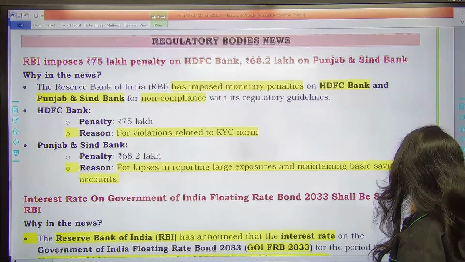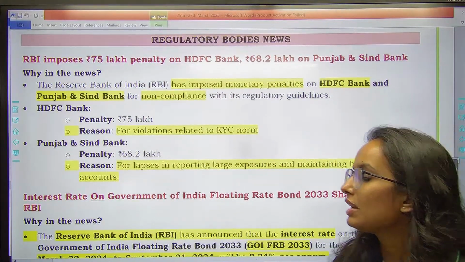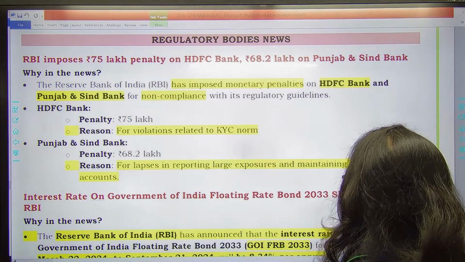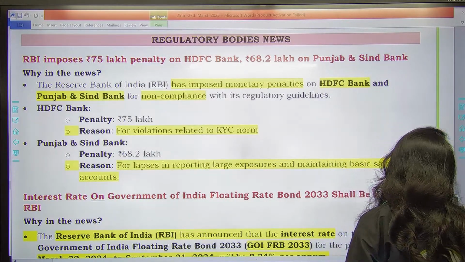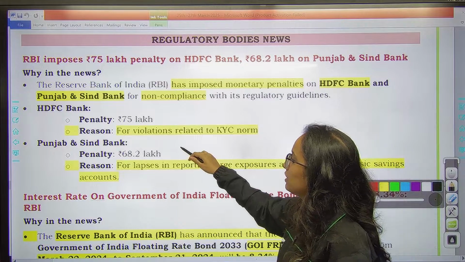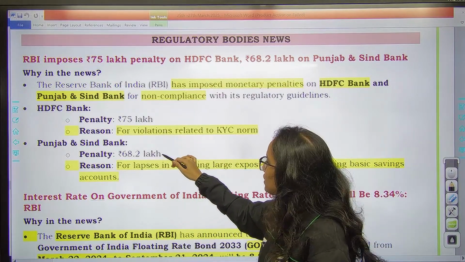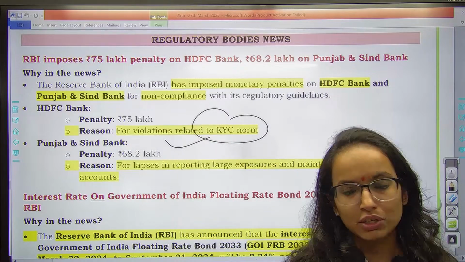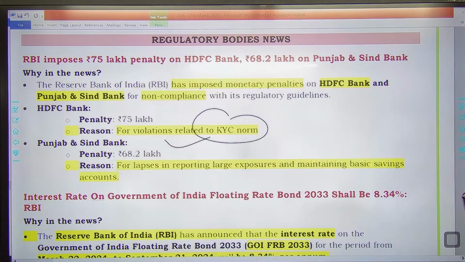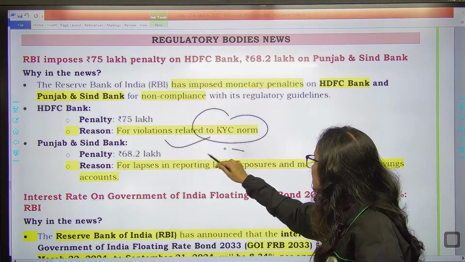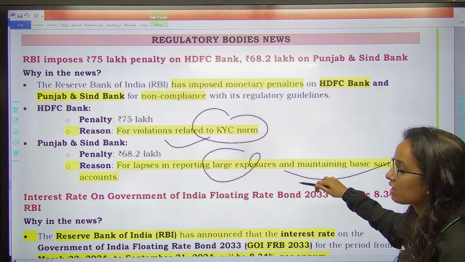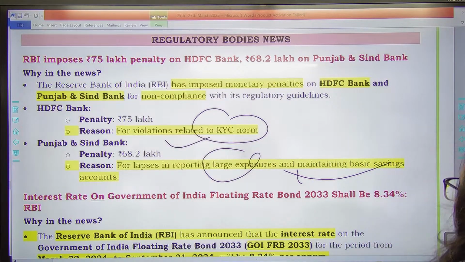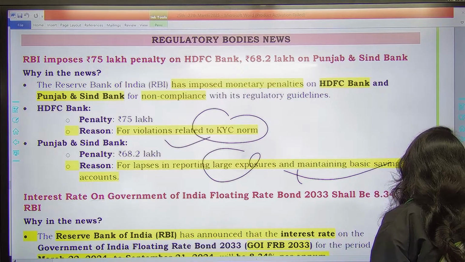Now moving on to regulatory bodies news. So RBI recently has imposed monetary penalties on HDFC Bank and Punjab and Sindh Bank. Let's see why. So first of all, HDFC Bank, the reason, 75 lakh rupees is the penalty for violation of KYC, know your customer related norms. Then Punjab and Sindh Bank, for lapses in reporting large exposures and maintaining basic savings account. So these are the reasons why penalty has been imposed on HDFC and Punjab and Sindh Bank.